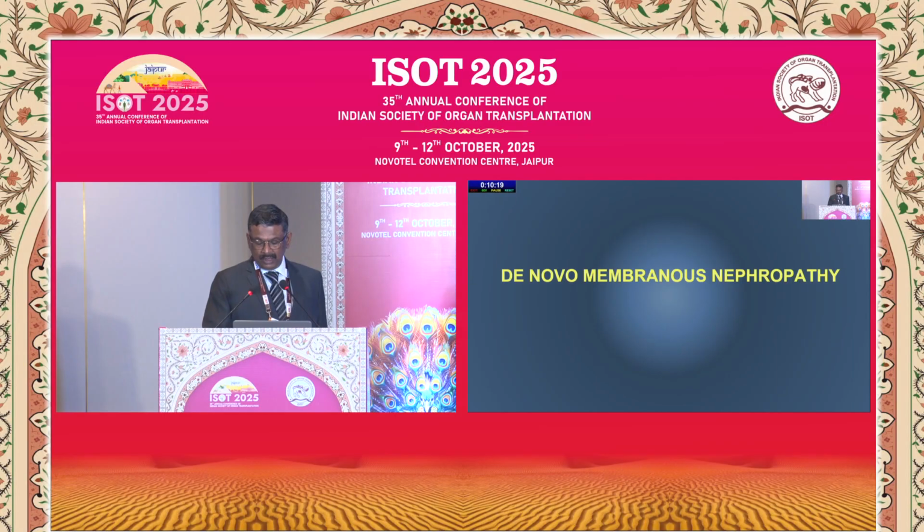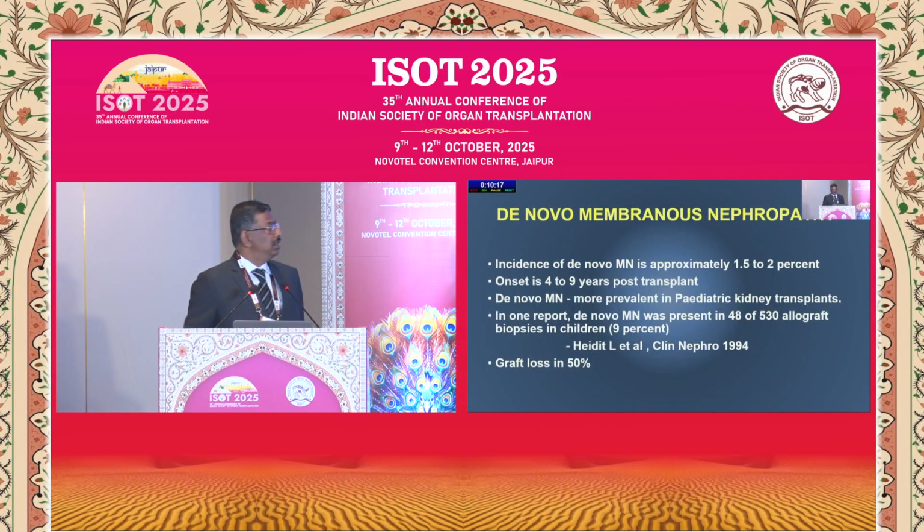Coming on to de novo membranous nephropathy, the incidence is 1.5 to 2%. Onset is between 4 to 9 years post-transplant. It is more common in the pediatric population. In one study published in 1994 in Clinical Nephrology, 9% of the patients developed de novo membranous nephropathy in the 530 allograft biopsies done at that time. And if the patient had de novo membranous, the graft loss is around 50%.